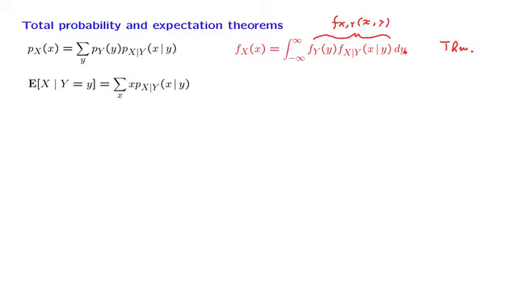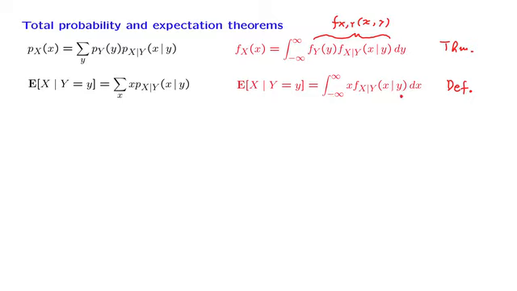Moving along, we have defined the conditional expectation in this manner in the discrete case, and we define it similarly for the continuous case. So actually here we now have a new definition. This definition is also consistent with the definition of the expectation of a continuous random variable. The expected value of a continuous random variable is the integral of x times a density, except that here we live in a conditional universe where we're conditioning on this event, and therefore we need to use the corresponding conditional PDF.